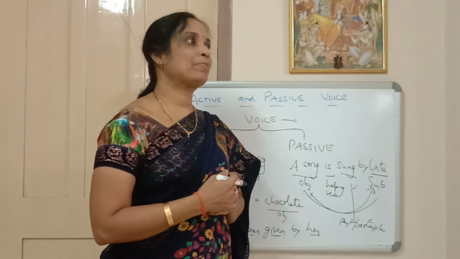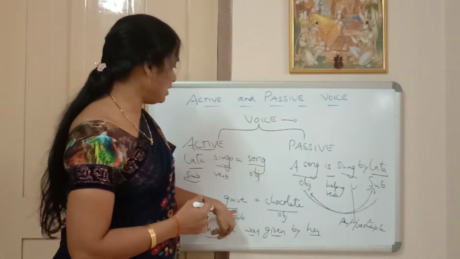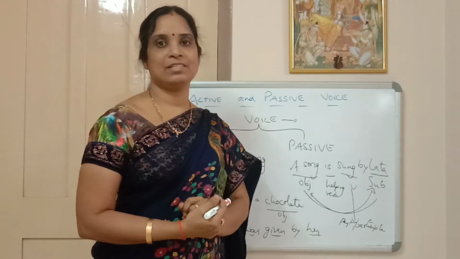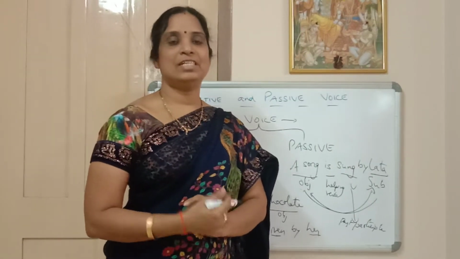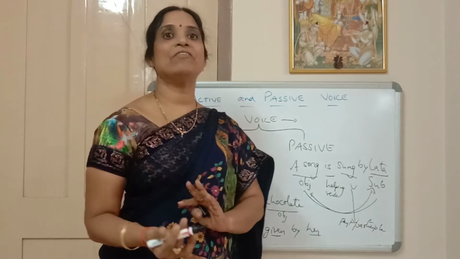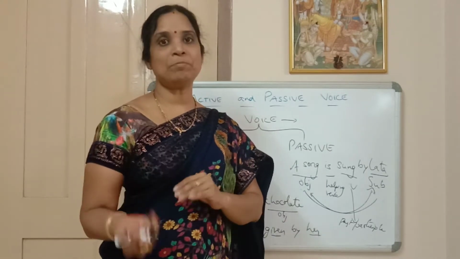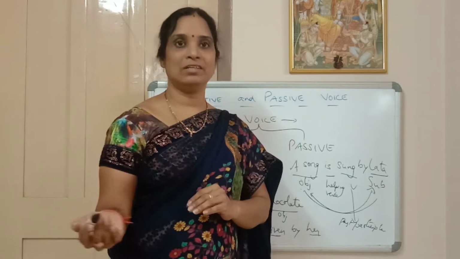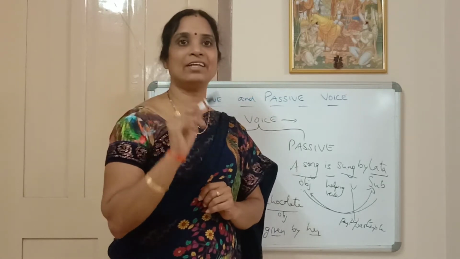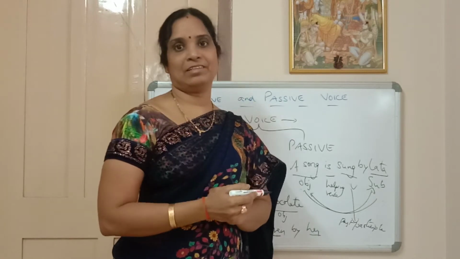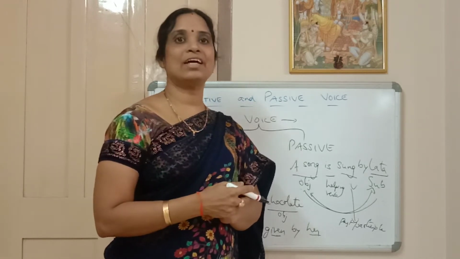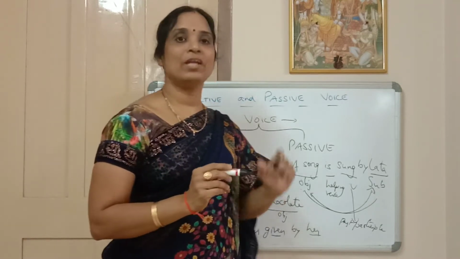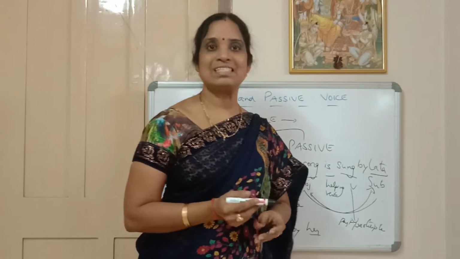If I say the same thing, she has given a chocolate, in perfect tense, a chocolate has been given by her. So in perfect, you are getting B-E-E-N. And in continuous, you are getting I-N-G, being. Okay. Now we learn all this through the slides.